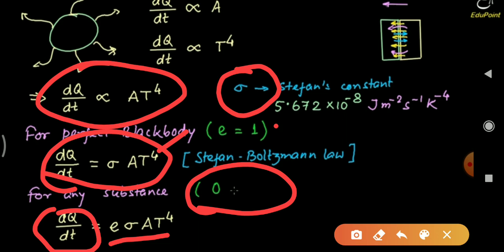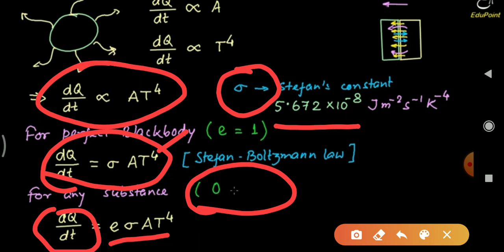Its value is 5.672 into 10 raised to minus 8 joule per meter square second Kelvin raised to minus 4. This is the Stefan Boltzmann constant value.